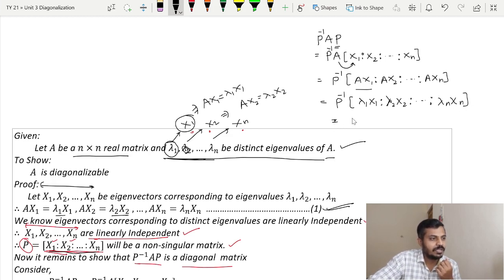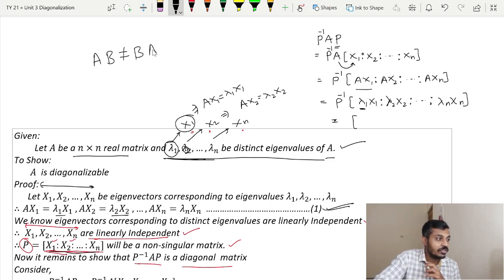Now after putting that P inverse inside, what we will get? It will be P inverse lambda 1 x1. But remember that this lambda 1 is simply a real number, so the position of that real number can be changed anywhere. Remember that matrix multiplication is non-commutative. AB is not equal to BA in general.